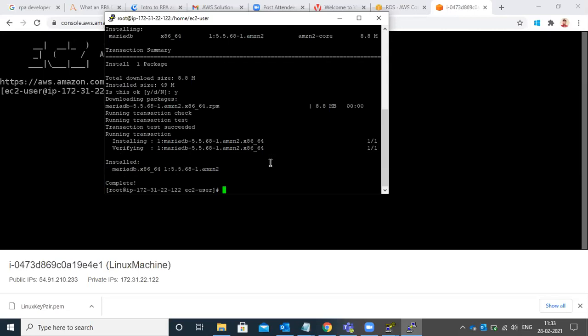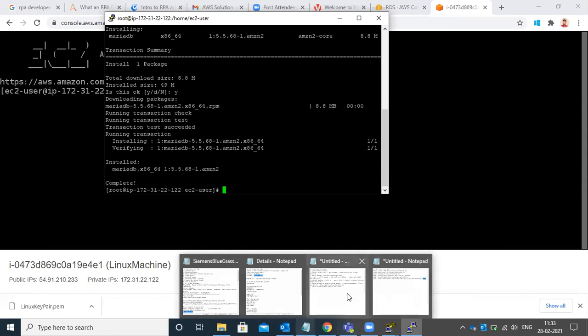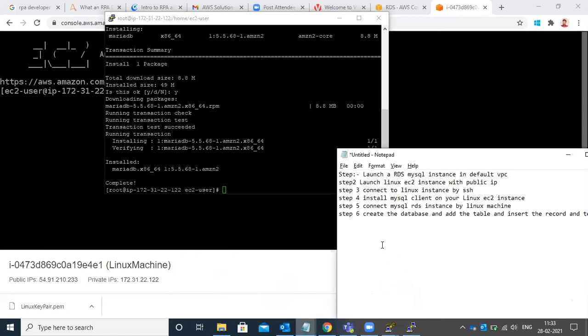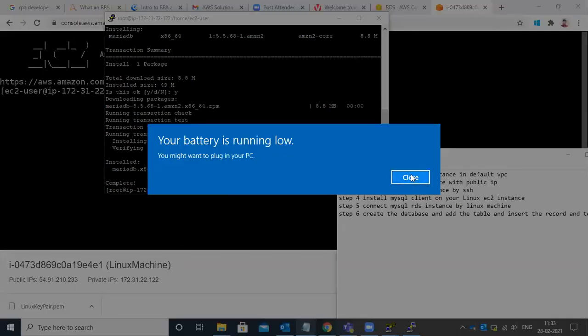So now you need to test the connectivity. To test the connectivity, your RDS should be ready. So open your notepad. So the first one is done. Step 2 is done. Step 3 is done. Step 4 is done.